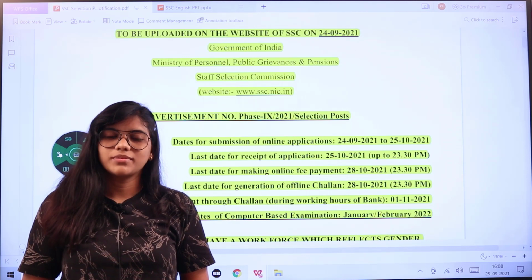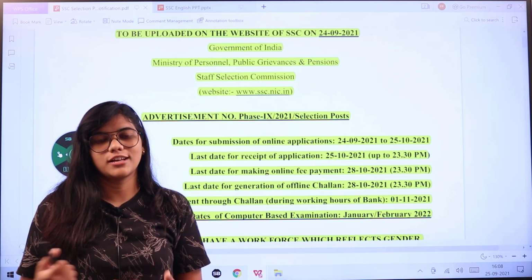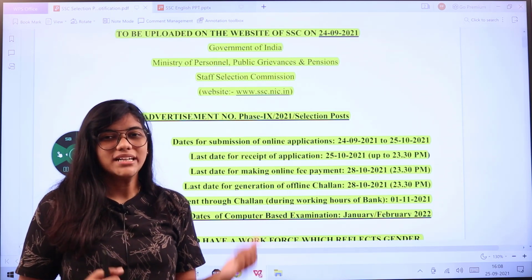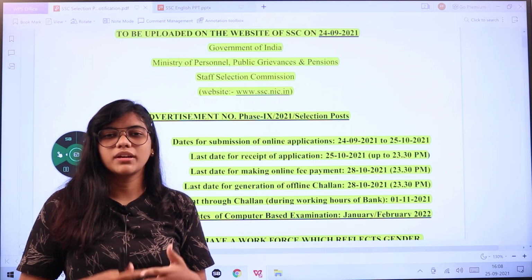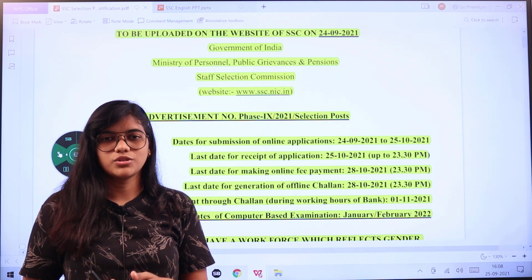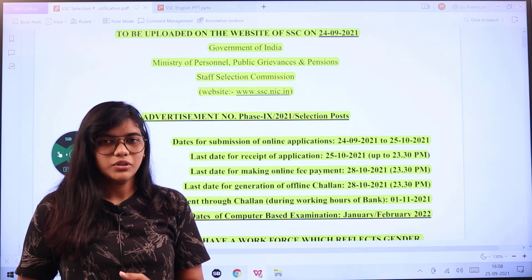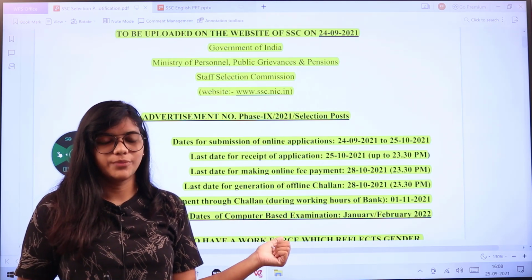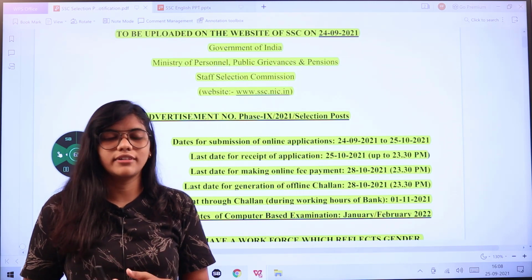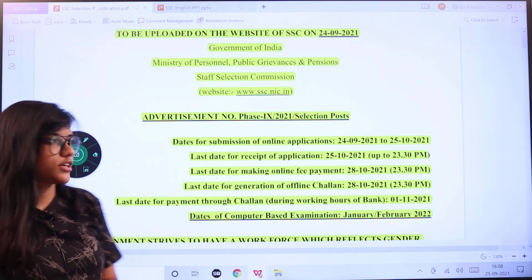There are multiple departments and vacancies which are opened under SSC. So Staff Selection Commission has opened its vacancies for various posts. This is a bit lengthy notification, so it's going to be a bit huge. If you want to read it on your own regarding whichever post you're applying to, do click on the link provided in the description box. That link will give you access to the same notification, so you can read all the details on your own for whichever post you are willing to apply. We are going to cover the basic details regarding the notification.